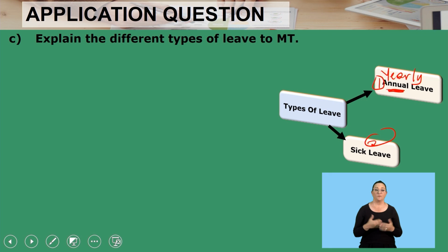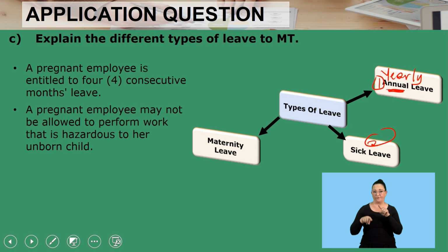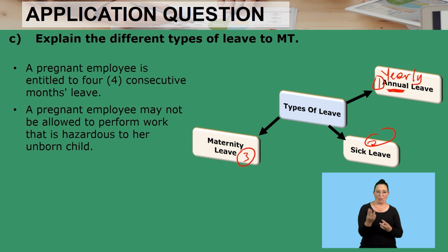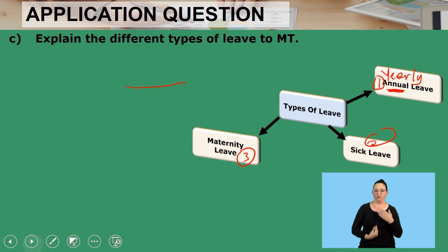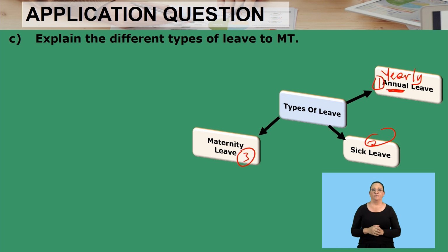Right, to move on, explain the different types of leave. We saw there, we've got maternity leave. So what is maternity leave all about? It's for pregnant employees. So a pregnant employee is entitled to 4 consecutive months leave. So 4 consecutive, so they follow each other: January, February, March, April. A pregnant employee may not be allowed to perform work that is hazardous, that is harmful, that is dangerous to her unborn child. Very important.